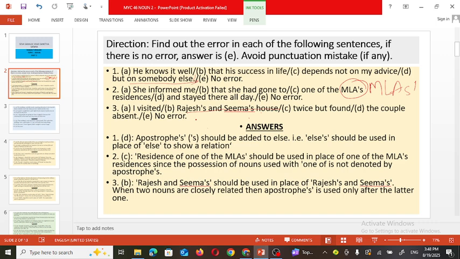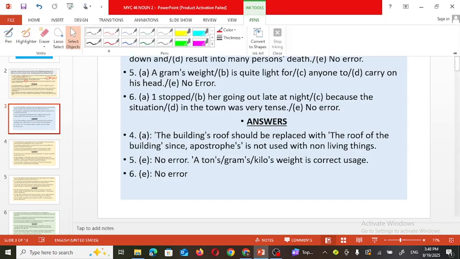So here we can write Rajesh and Seema's house, like that it should be. So Rajesh and Seema's should be used in place of Rajesh's and Seema's. When two nouns are closely related, the apostrophe must be used only after the latter one, meaning the next one. So you don't need to use this apostrophe sign with Rajesh. So in this way we can find the error in the sentence. Now the next.